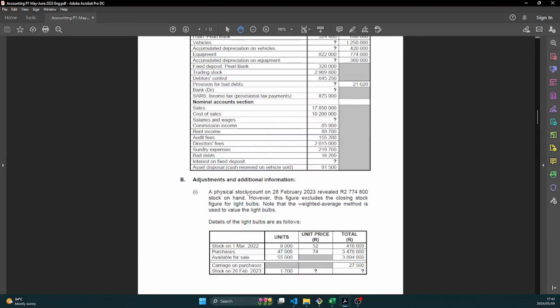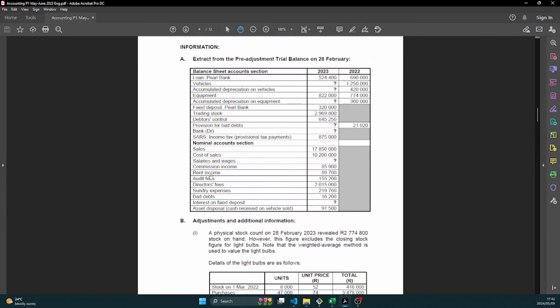So that means when you look at your trial balance, this rent income 89,700, it includes 3 months of that increase, 1,170, and it includes 1 month extra, the month of March.